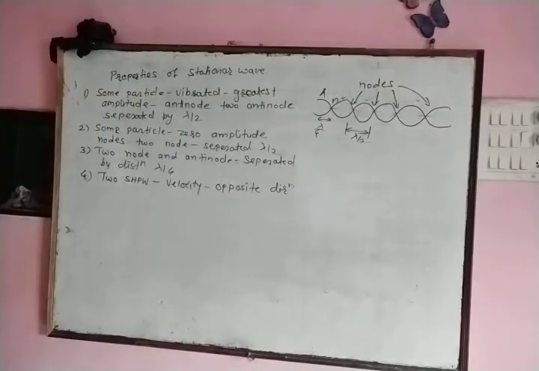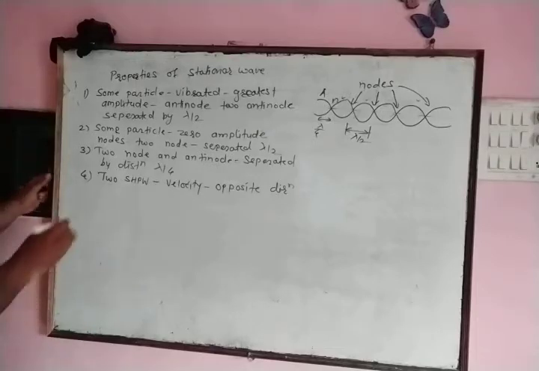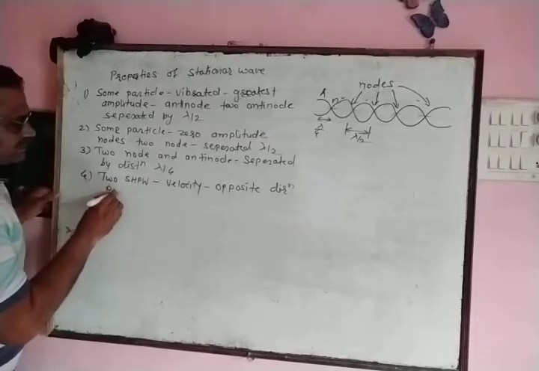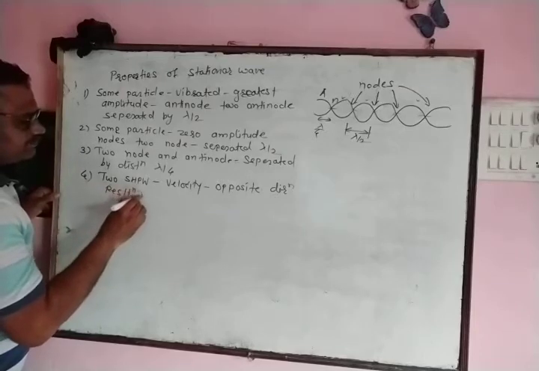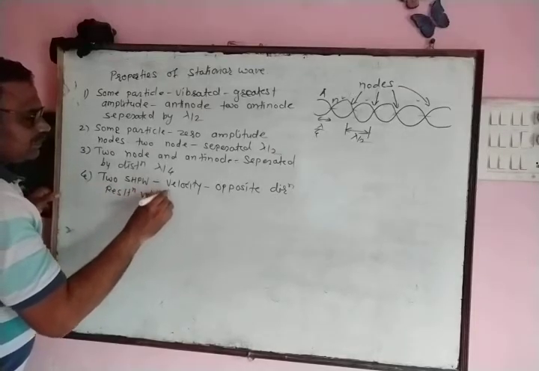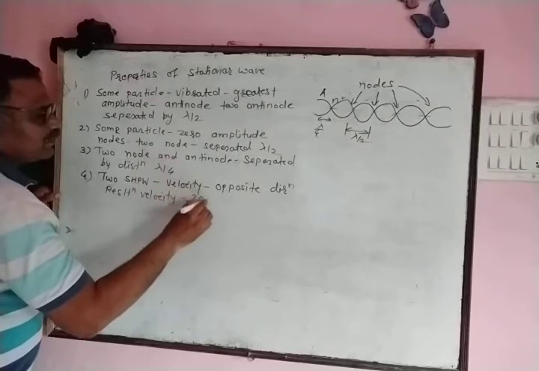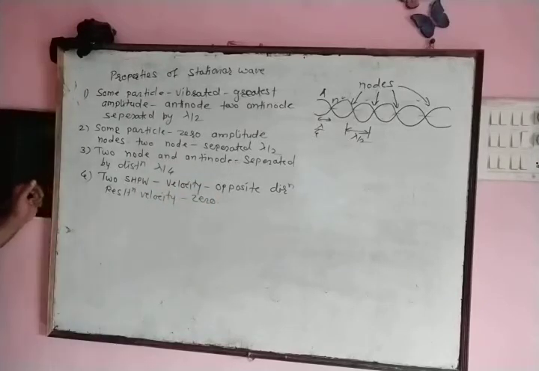Therefore, if we calculate the resultant velocity of a stationary wave, it is equal to 0, and therefore such waves are unable to carry energy with them.